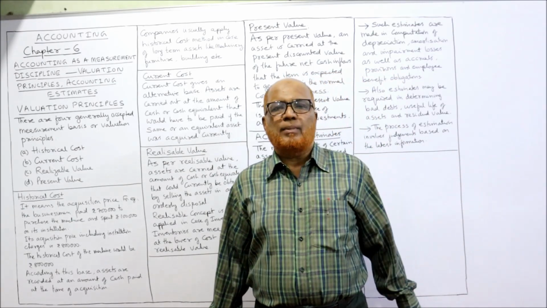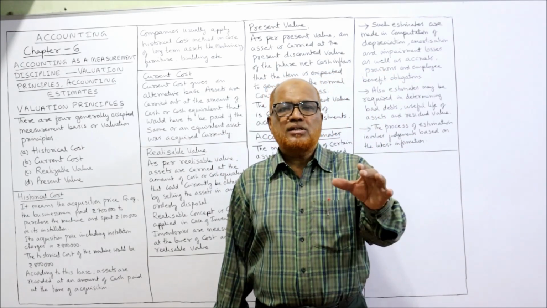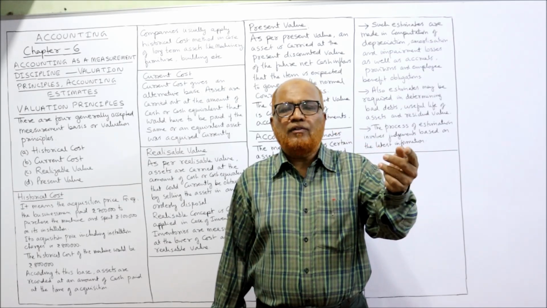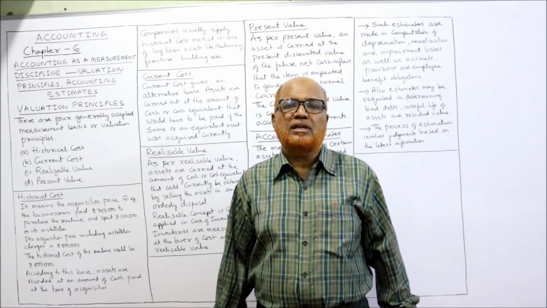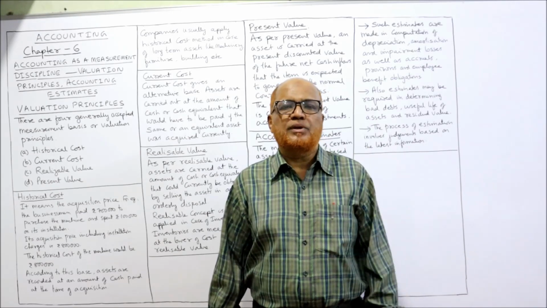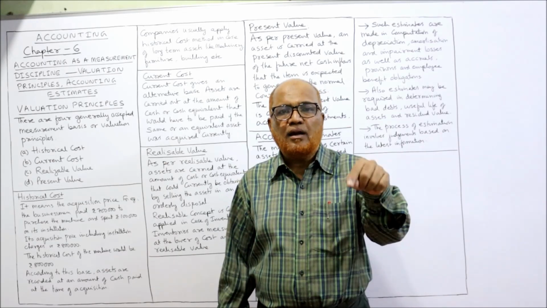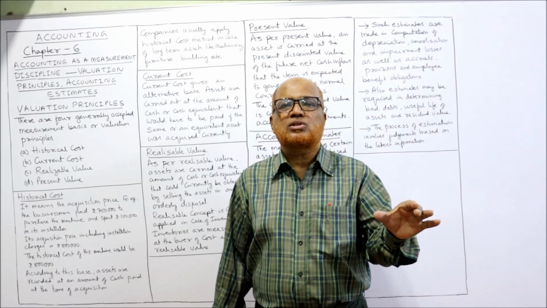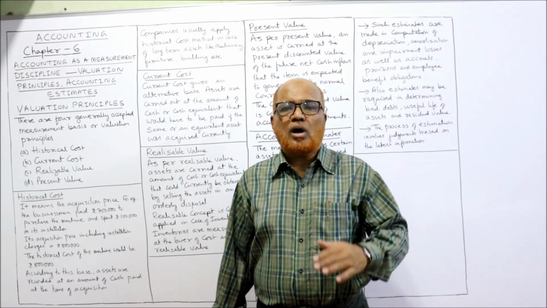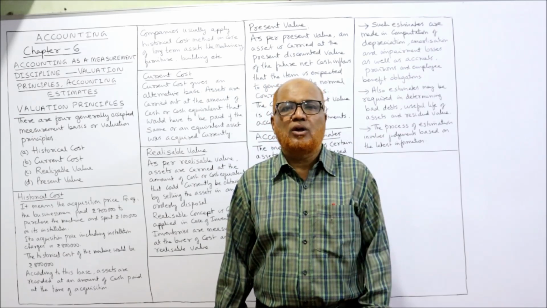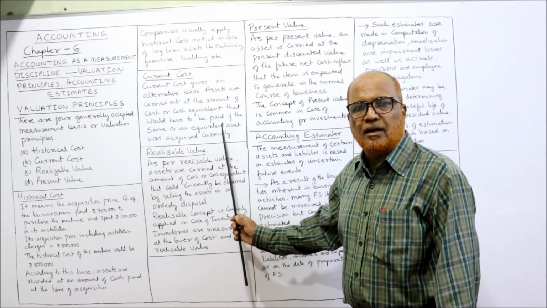Presently we are using a machine. For example, the machine's historical cost is 1 lakh rupees. Now if we replace that machine with a new one, the new machine will cost rupees 2 lakh. So the current cost of the machine is 2 lakh, whereas historical cost of the machine is 1 lakh. So how much amount is required to replace the old machine with a new one? That is called current cost.